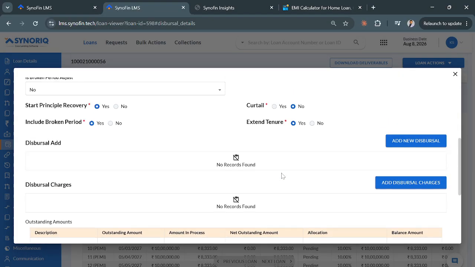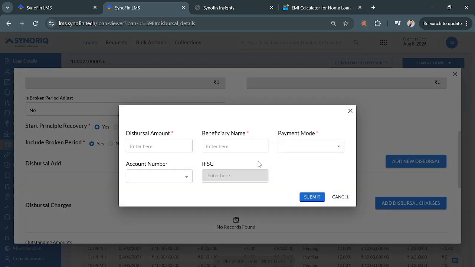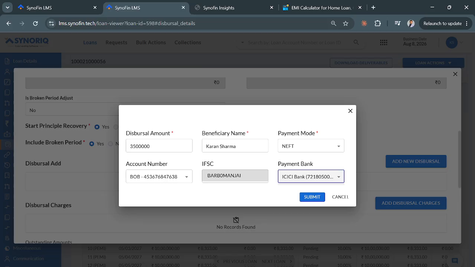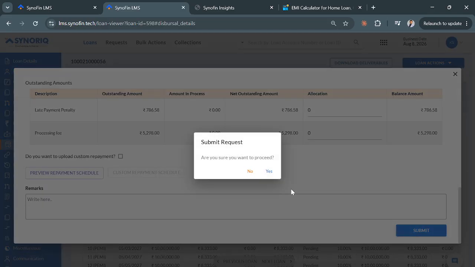And that is acha. Whenever we are creating a tranche now, we'll have to create a disbursal breakup entry just like a new loan, because we'll have to specify in which bank account the amount would go, right? So let's say we are disbursing the loan to Karan Sharma with NEFT in this account. This is the customer's bank account. This is the NBFC's bank account, right? So I'll create a disbursal breakup here. Let's submit it.